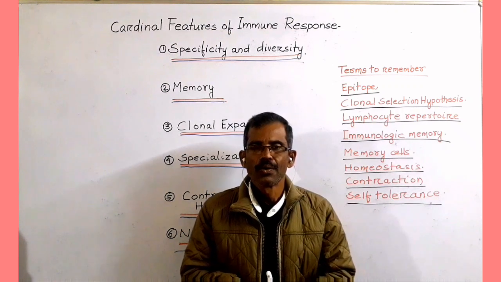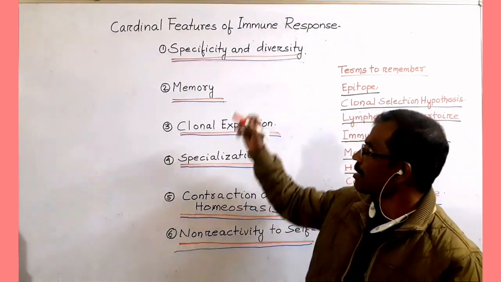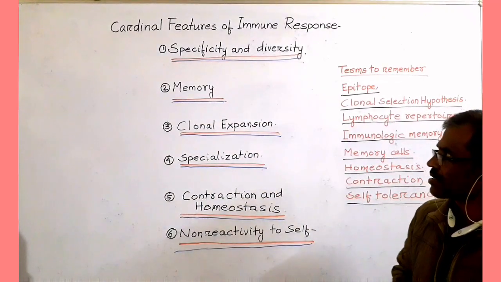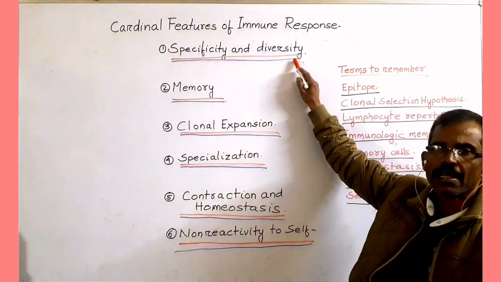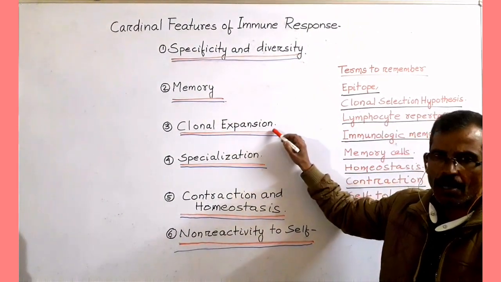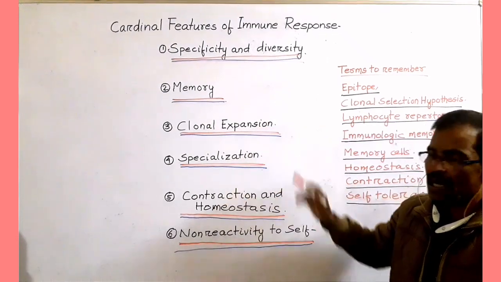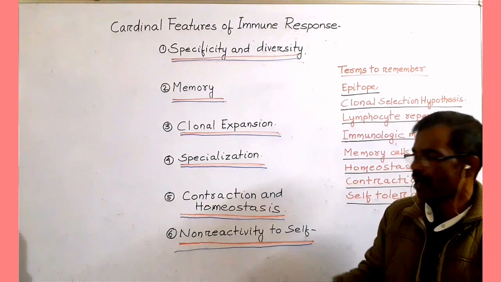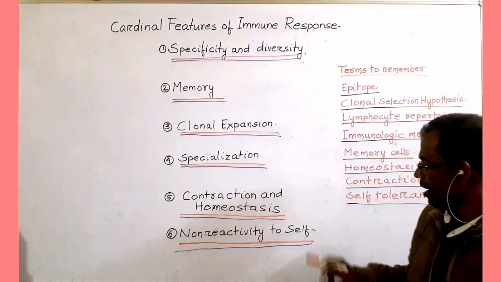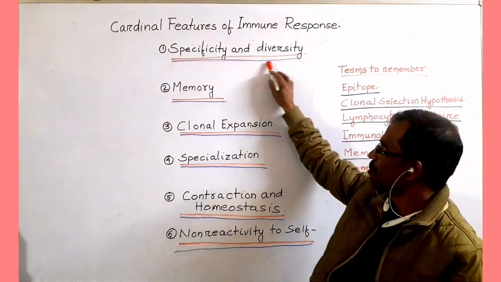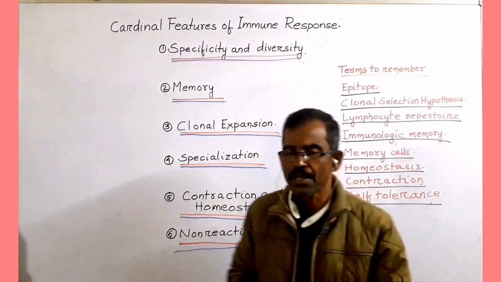Friends, today we shall discuss some of the cardinal features of immune response. These features are specificity and diversity, immunologic memory, clonal expansion, specialization, contraction and homeostasis, and the last one is non-reactivity to self. So the first feature is specificity and diversity.